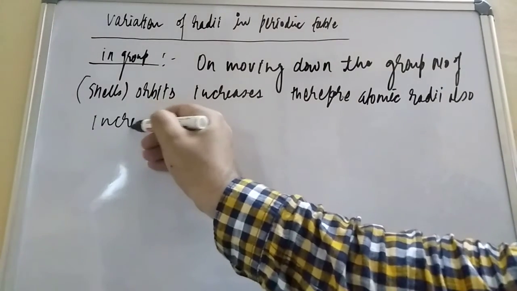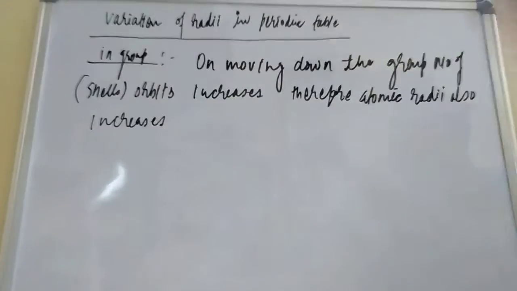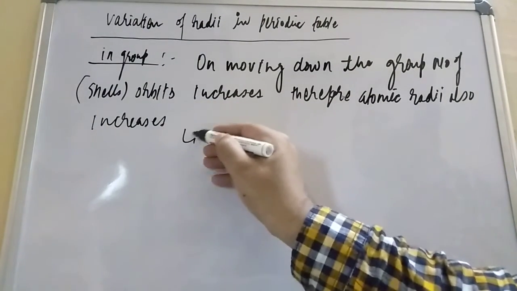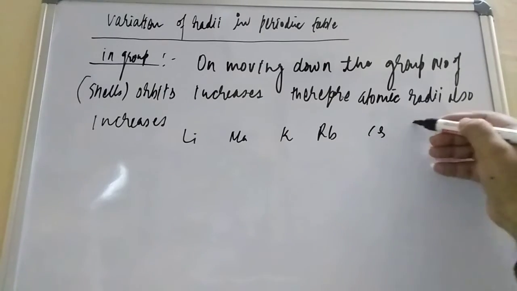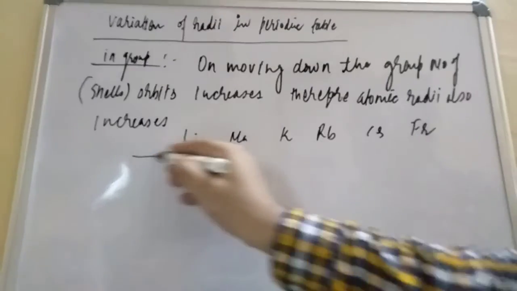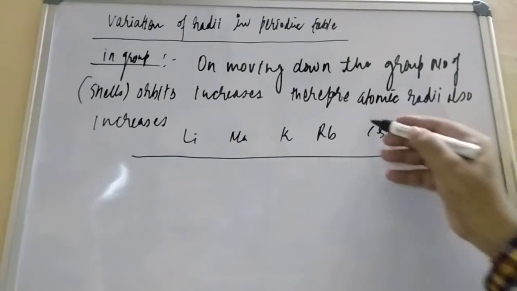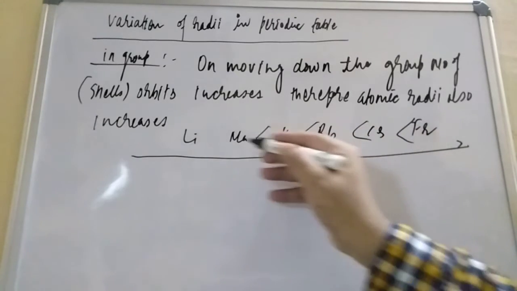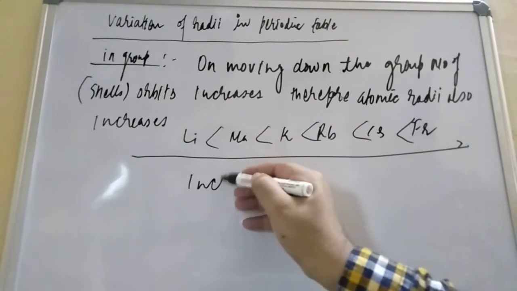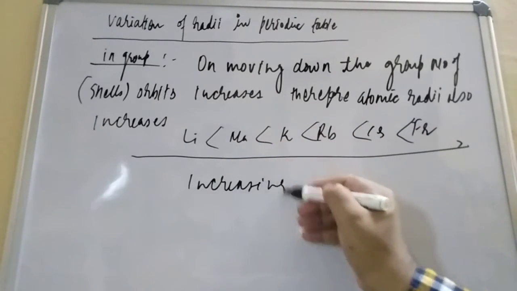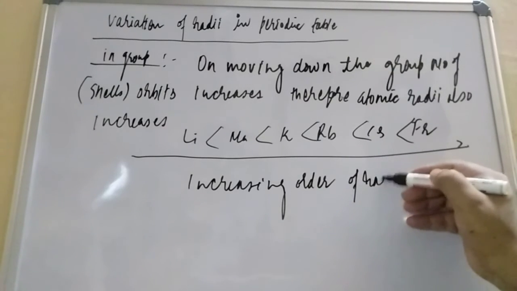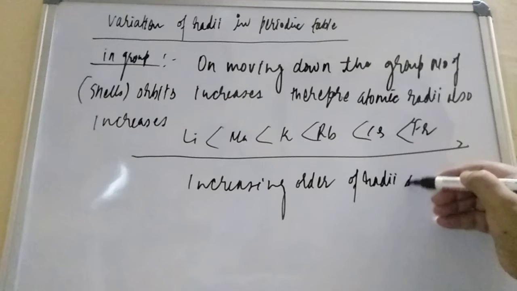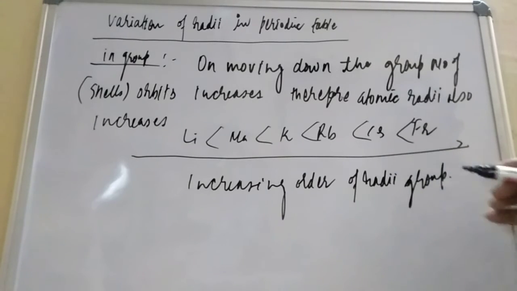When you take any group, for example lithium, sodium, potassium, rubidium, cesium and francium, this all has an increasing order of radii in the group. Why, students, increasing order of radii? Because when you are moving down the group, the number of shells is increasing.